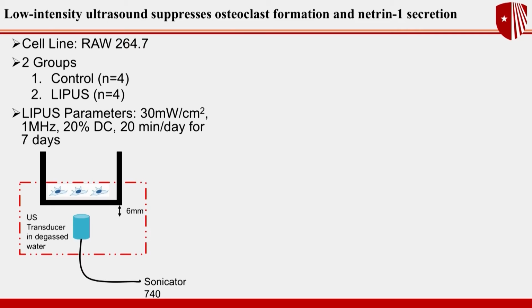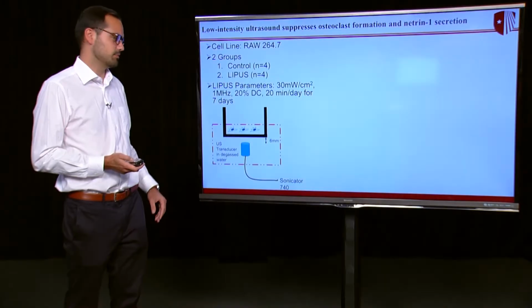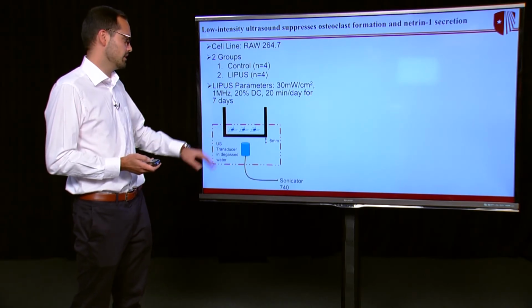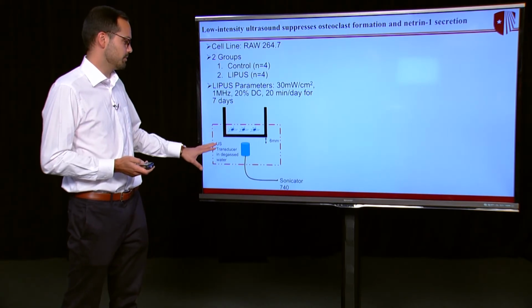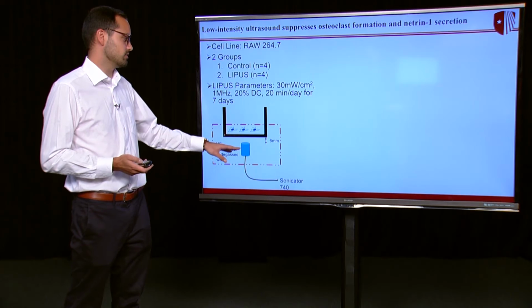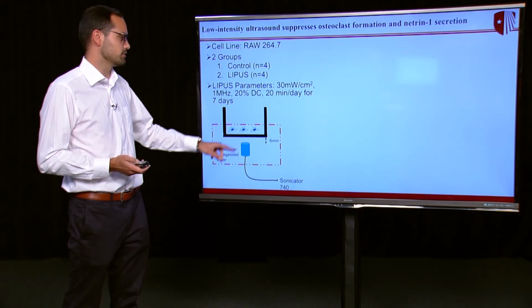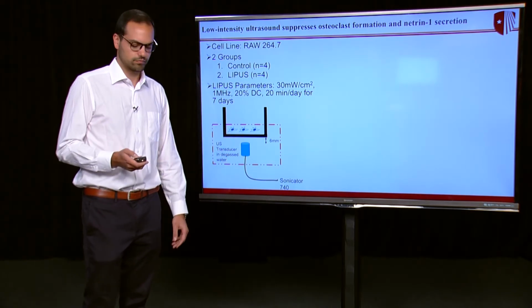I have two groups here: a control group with no ultrasound, and a group with ultrasound, with the parameters being 30 milliwatts per centimeter squared, 1 megahertz frequency, and a 20% duty cycle, and the treatment was for 20 minutes a day for 7 days. You can see the experimental setup here. We have the cells in a plate in a water bath of degassed water, and the ultrasound transducer is placed 6 millimeters below the plate.